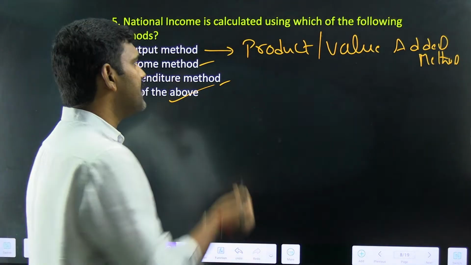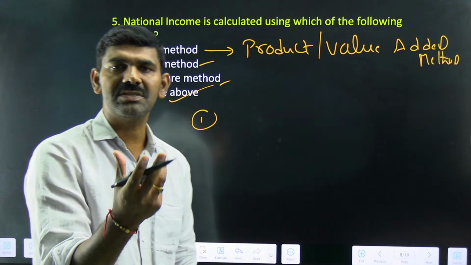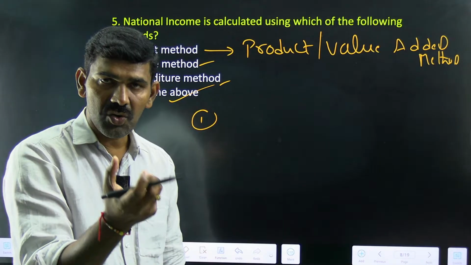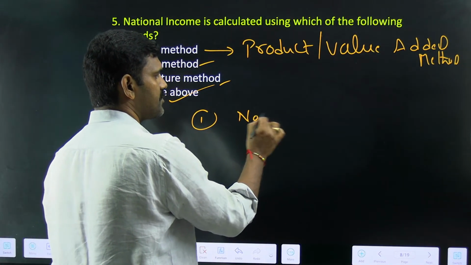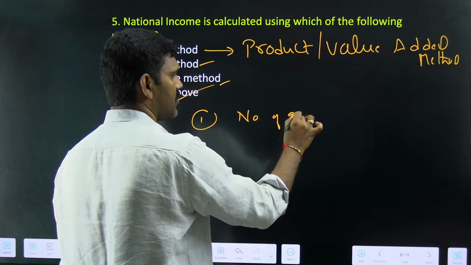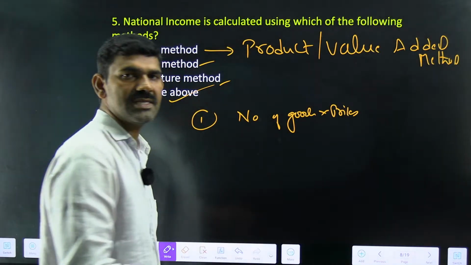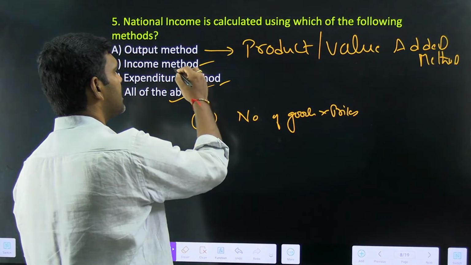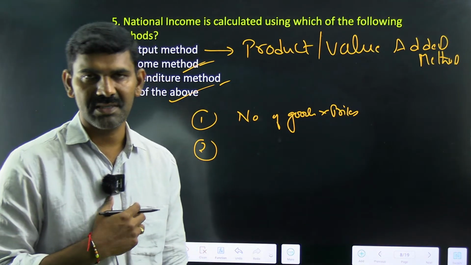In the first method, what do you do? You calculate the goods and services produced by the nation in a financial year. What is the total value of the goods and services produced? Simply, you can say the number of goods produced and their respective prices or cost. What you get is the output method. When you come to the second one, it is the income method. How do you estimate the national income using the income method?